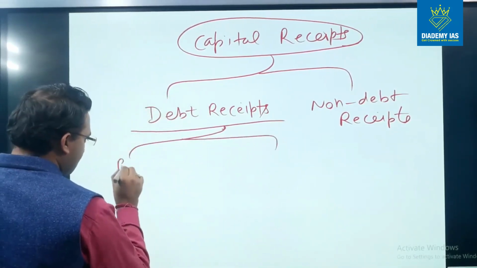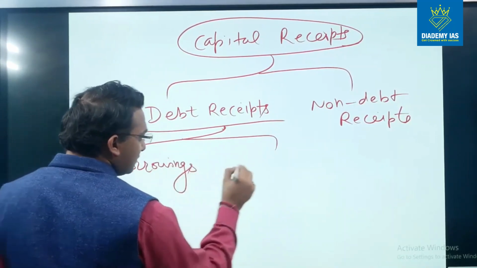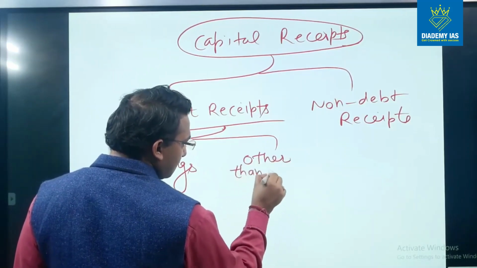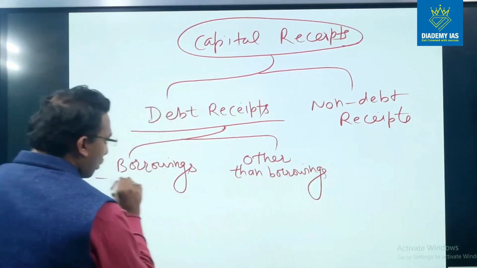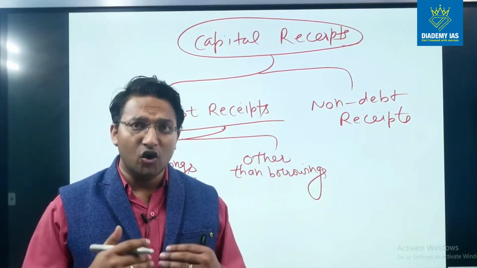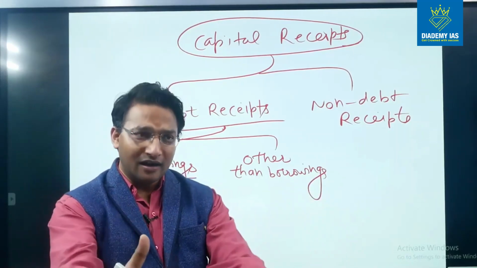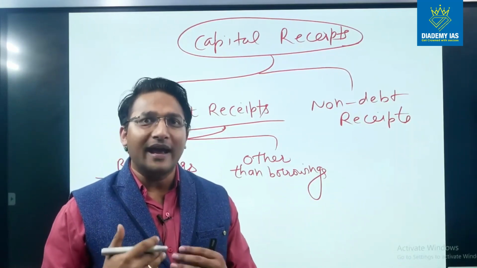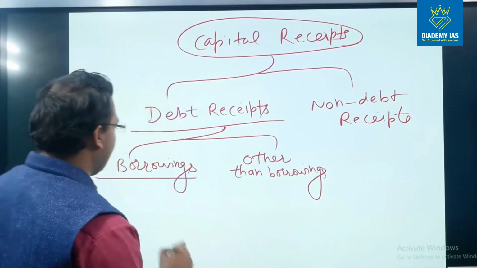This debt receipt has further two categories. One is borrowings and another is other than borrowings, right? So borrowing means the money which has been raised by the government. That means the government goes to the another person or agency and demands the money from them, right? So borrowing means the government has raised the loan from any other agency or general public, right?